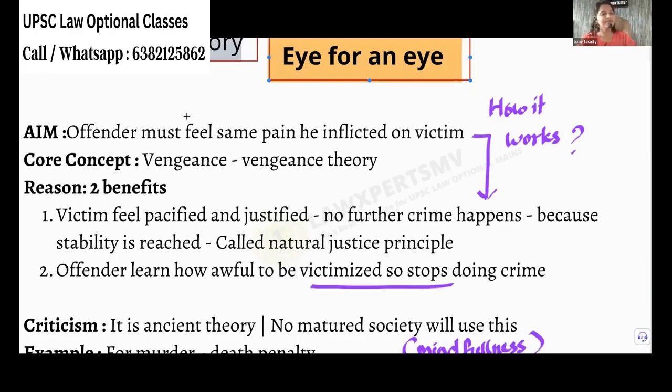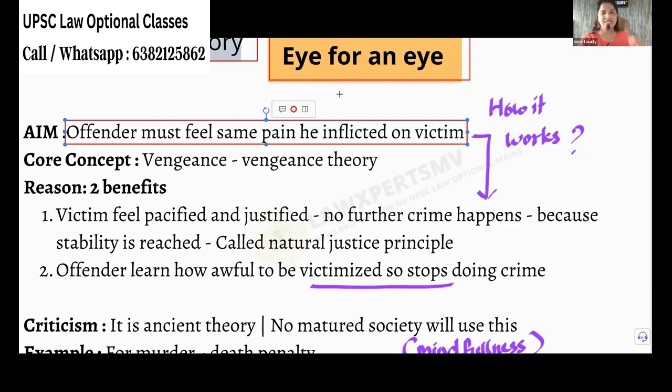Okay, so what is the aim of this theory? The offender must feel the same pain he inflicted on the victim. See, all humans are equal. So he has offended some human being. The victim must have suffered a lot. So you inflict the same pain on the offender who did the wrong. Then he'll be quiet. Right. So the offender must feel the same pain he inflicted on the victim. That is the aim of retributive theory.